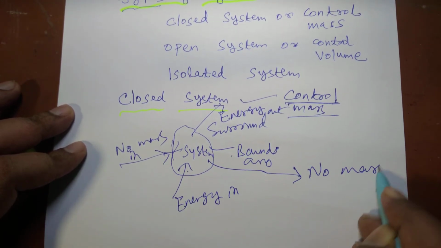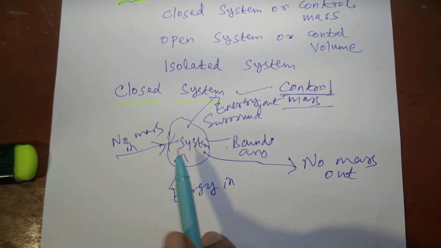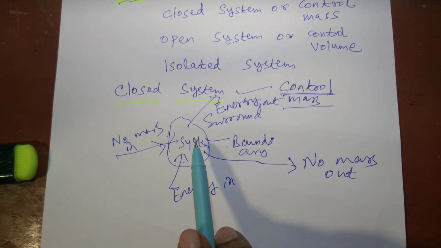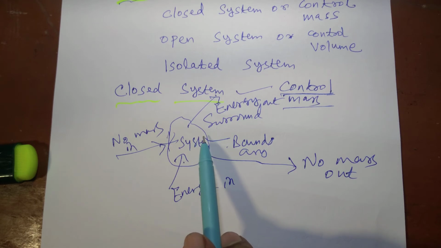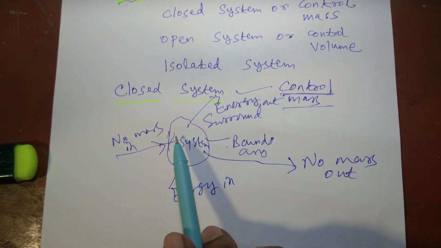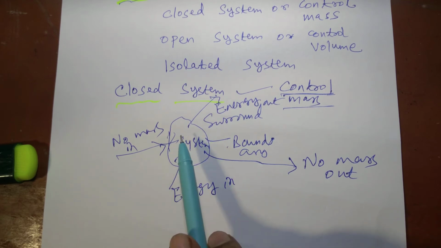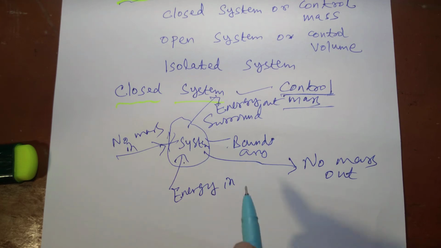So there is no mass interaction between the system and surroundings, only energy interaction takes place, then that is called a closed system or control mass. And during any process that a closed system undergoes, the mass of the system does not change, it remains constant. It is a system of fixed mass.